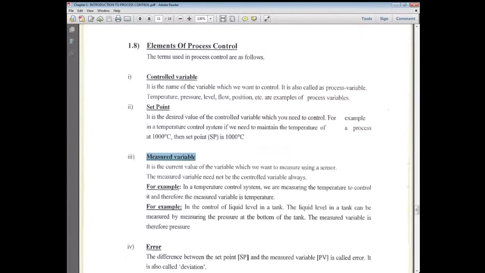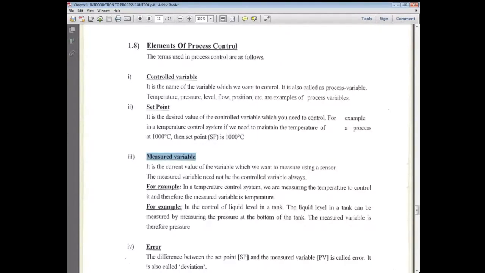When we push the accelerator, what do we control? The gas. Very good, benzene. So when we push the accelerator, we control the benzene, the gas, and we measure the speed. It is not necessary, Shabab, that the measured variable and controlled variable are always equal. Sometimes they can be different.